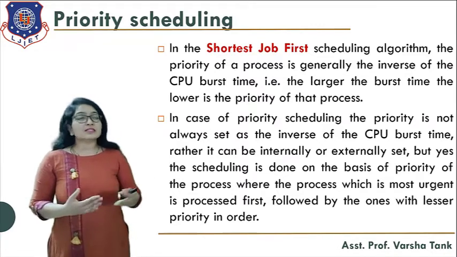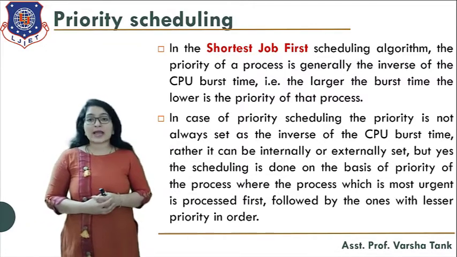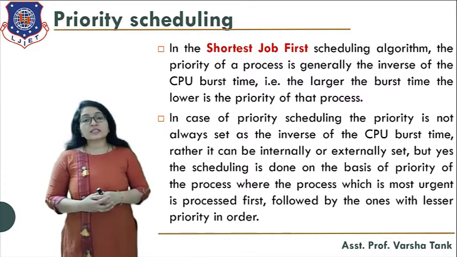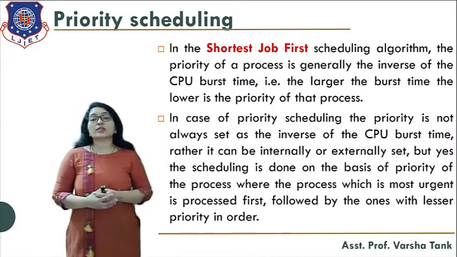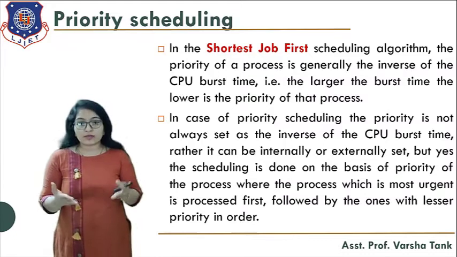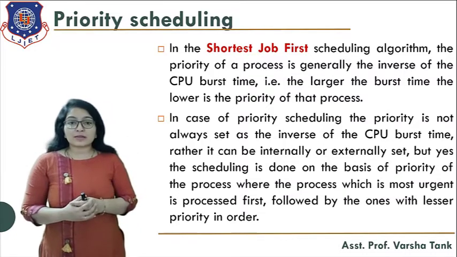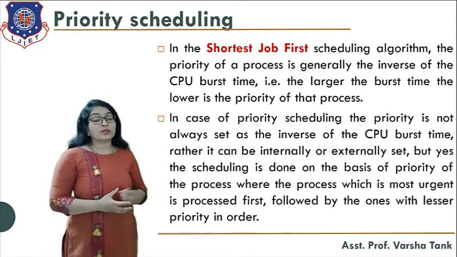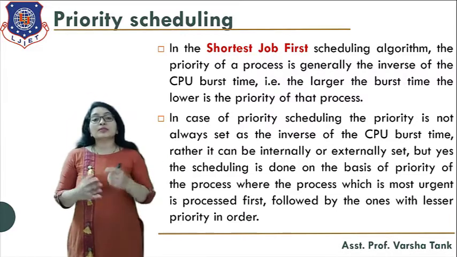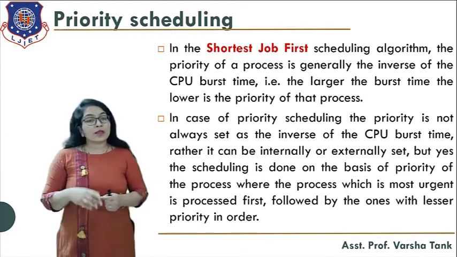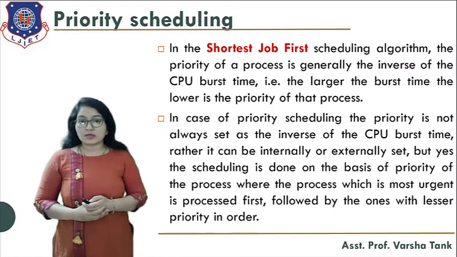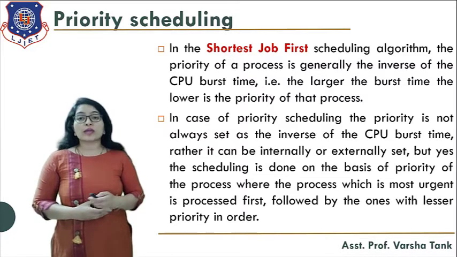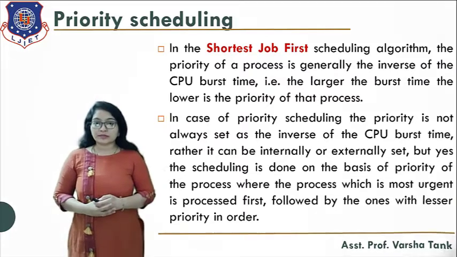There are many reasons why priority is set in priority scheduling. It is not like shortest job first, where the higher burst time process gets the lower priority. That is not necessarily the case in priority scheduling. It may be possible that a process has the highest burst time, but its priority is first for execution. That can also happen in priority scheduling.